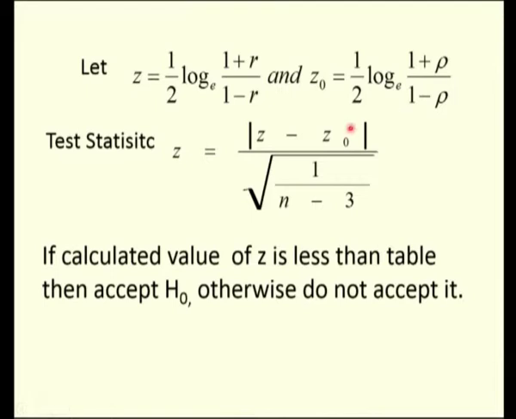So, the test statistic is nothing but z minus z naught divided by square root of n minus 3, where n is the number of samples we have taken. As usual in the test procedure, if the calculated value is less than the table value, you need to accept the hypothesis, otherwise we reject the null hypothesis.